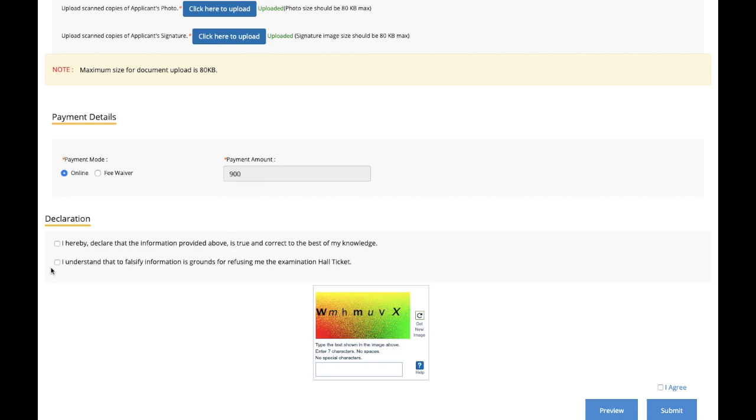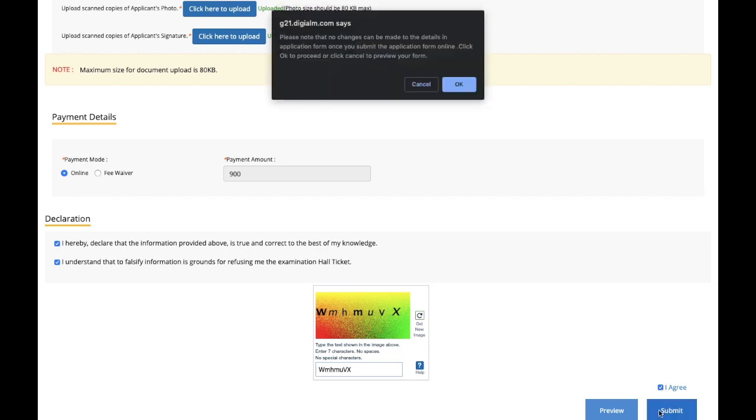So just click on online, and click on the declaration that the information provided is all correct, and you understand the information on the ground of refusing the exam center hall and everything. So just fill all those things and just give the captcha code over here. So I'll just write it down. Once I'm done, I just click over here, I agree, and I'll submit.